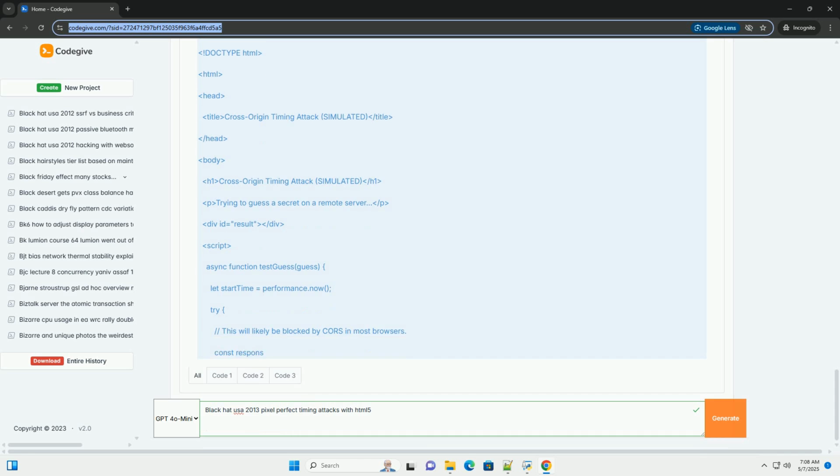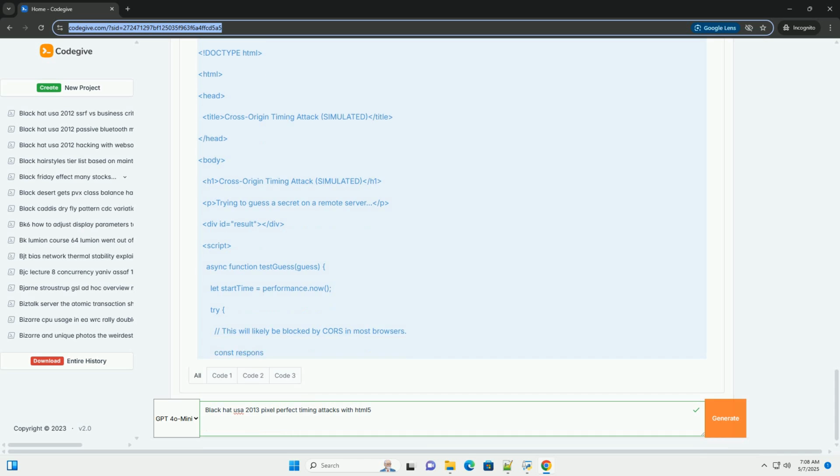Cross-origin timing attacks, explaining how to use HTML5 features to measure the time it takes for a cross-origin server to respond to a request, even if the response is blocked by CORS. Cache timing attacks, analyzing the time it takes for resources to load from the browser cache to determine if a resource is already cached.